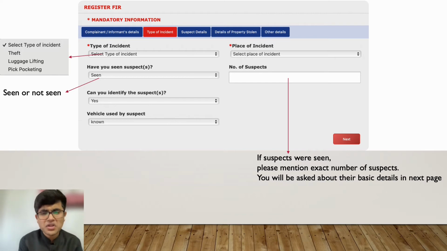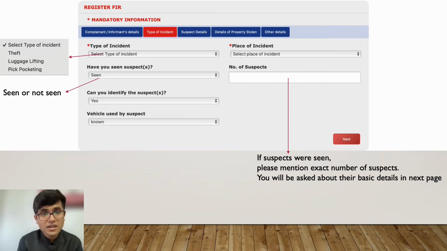Luggage lifting generally happens at railway stations and airports, where you have kept your luggage at some place and someone has taken it from you. Pickpocketing is very common in public transportation when you are moving through public places. Pickpocketing is when someone takes your purse right from your pocket and you're not aware of where it went.